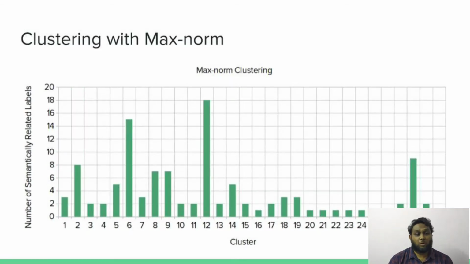And this plot here is using max norm. This is better than the L2 norm cluster formation. From this comparison, we can clearly observe that L2 norm performs poorly when compared to max norm. Though max norm's cluster formation is semantically weaker compared to the original clusters, that is the best we have in our hands right now.